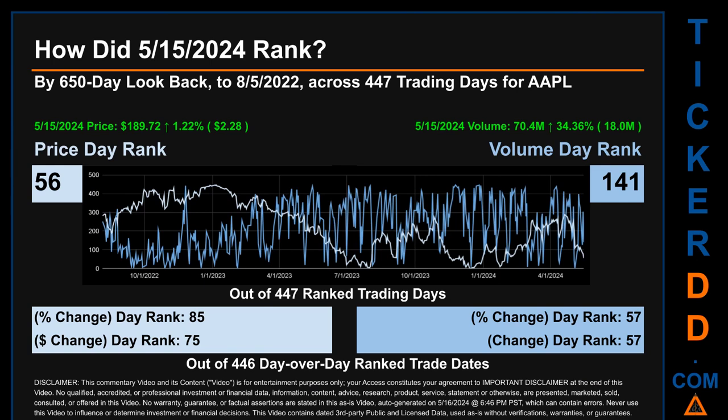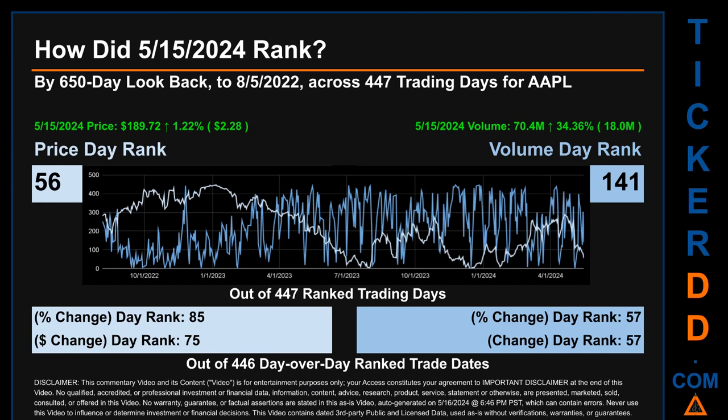How did May 15, 2024 rank for AAPL? By 650 calendar day look back to the 5th of August 2022, across 447 trading days, May 15, 2024 price ranked 56 while its volume ranked 141. Each of the 447 trading days were ranked amongst themselves by highest end-of-day price and volume, with a rank of 1 being the highest and 447 being the lowest ranked day.